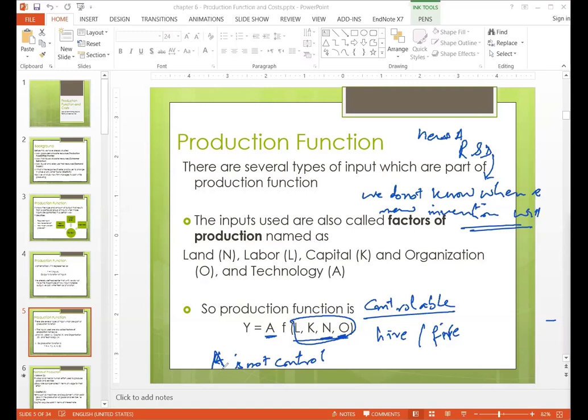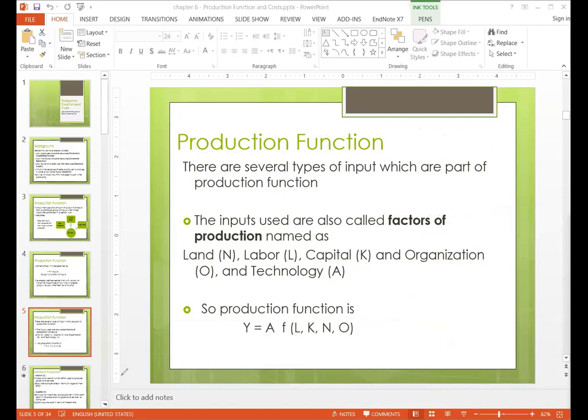So for a manager, A is constant. That's why it is outside the bracket. So anything that is constant does not come within the brackets. Anything that can be changed or controlled comes within the bracket. So that's why there are four inputs and one factor. So A is constant. It's also known as factor. A could change, but it is not controllable by the manager of the business. That's why we put it outside the bracket. Okay. Next, now we are going to move towards next point.